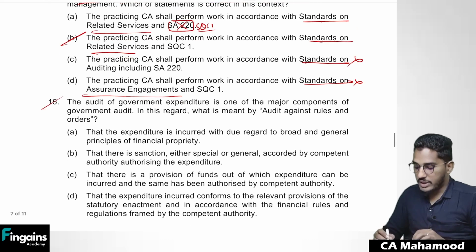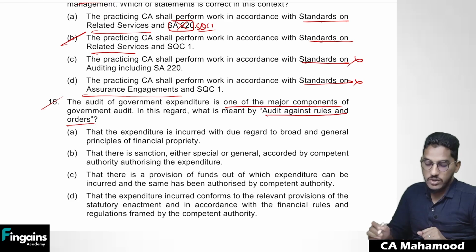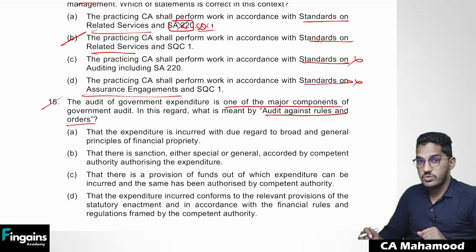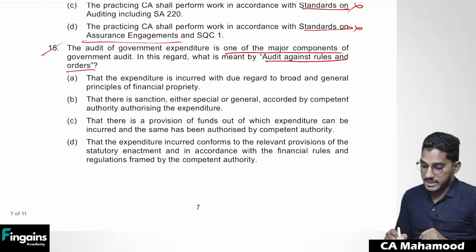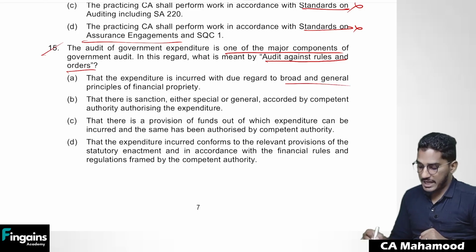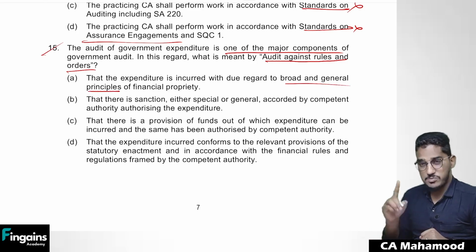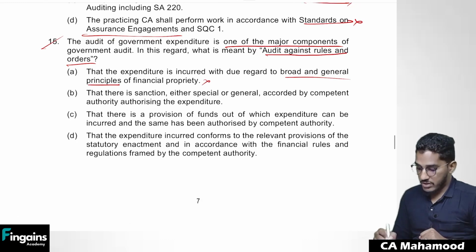Next. The audit of government expenditure is one of the major components of the government audit. In this regard, what is meant by audit against rules and orders? Checking whatever expenditure the government is making, whether it is as per applicable laws and regulations or not. Option A, the expenditure is incurred with due regard to broad and general principles of financial propriety, that is propriety audit. This is not the one. That there is a sanction, either general or specific, accorded by competent authority. This is audit of sanctions.